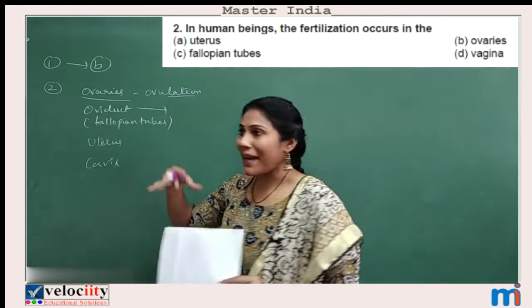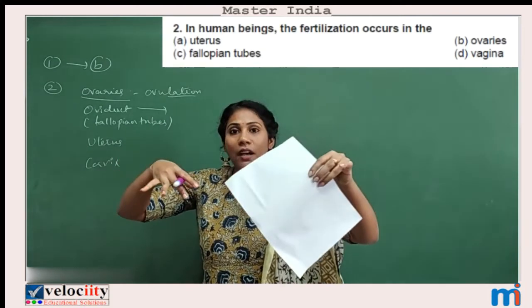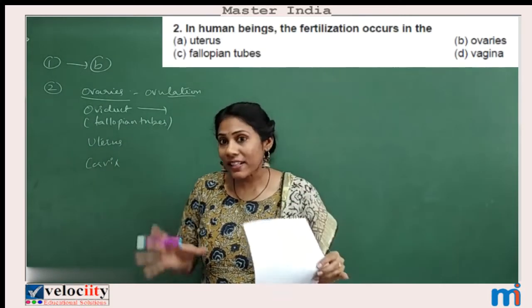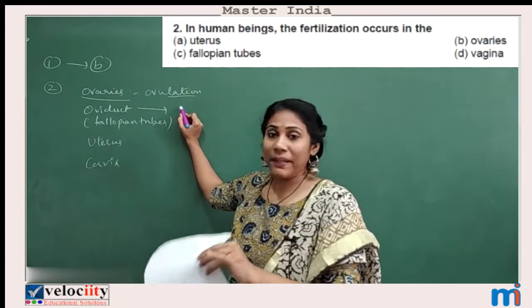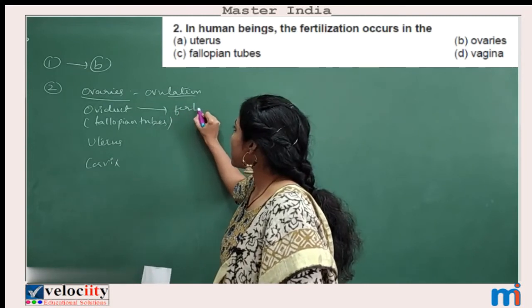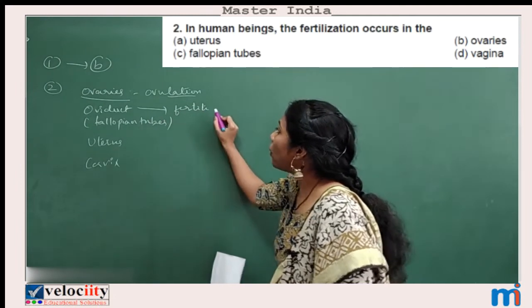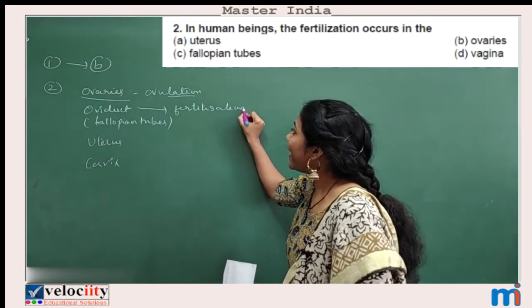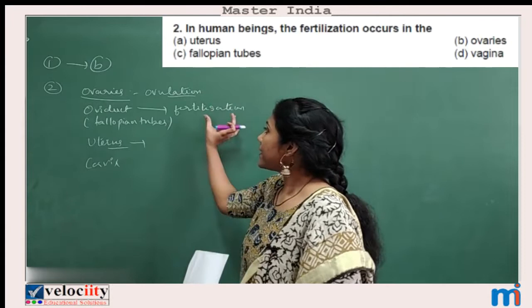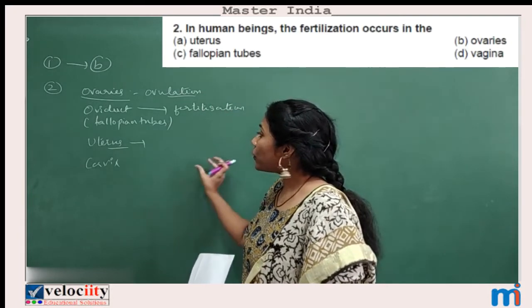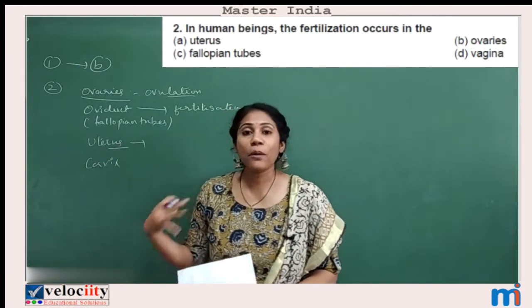The oviduct is a pipe-like structure connected to the ovaries, and these two pipes combine into a bag-like structure called the uterus. The oviduct is the place where fertilization occurs. In this oviduct, or fallopian tube, fusion of egg and sperm takes place. The zygote is formed in the oviduct and moves to the uterus, where it gets implanted and placenta formation takes place.